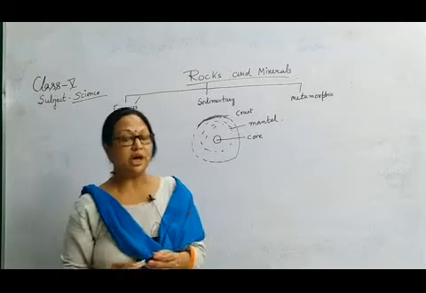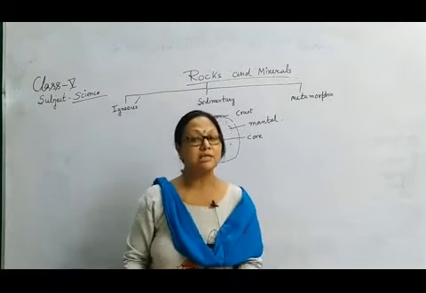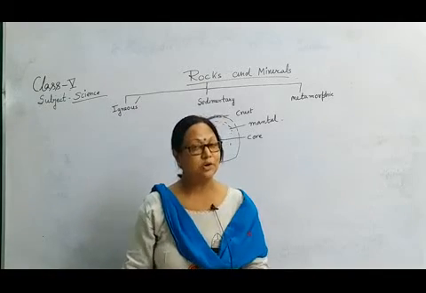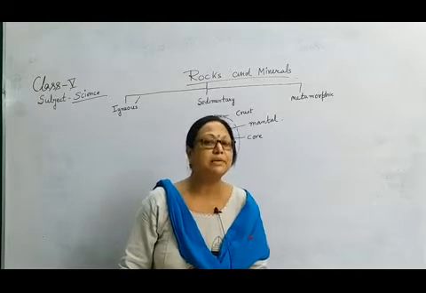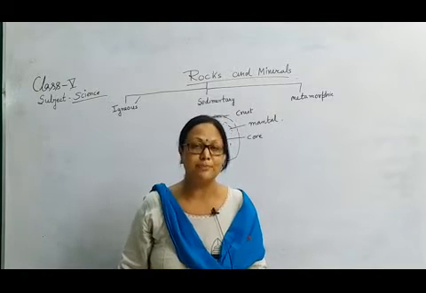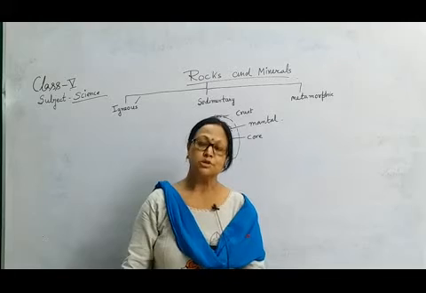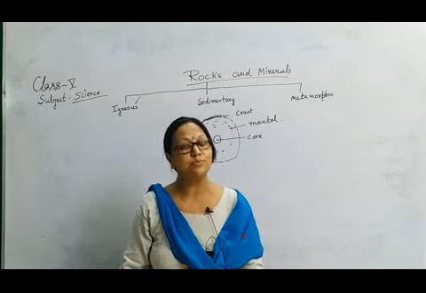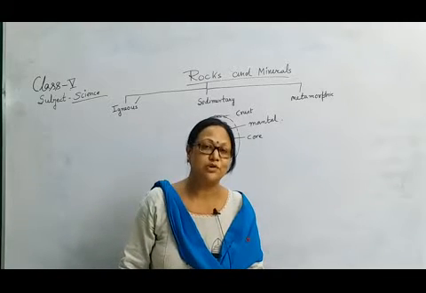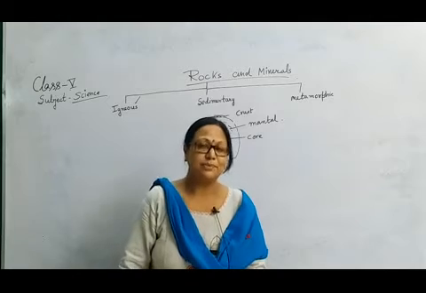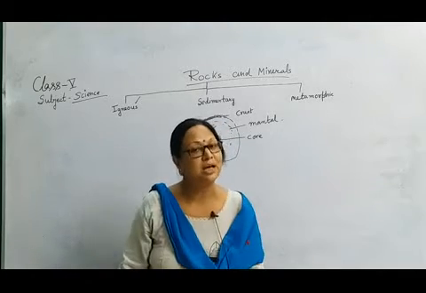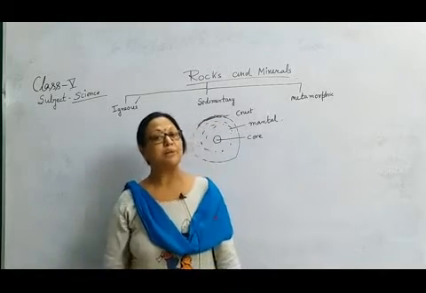In my last video I discussed that soils are formed due to the breakdown of rock into pebbles, and pebbles then change into powdery substances called soil. It takes 100 years to make a 5 millimeter layer of soil. So it takes too much time.